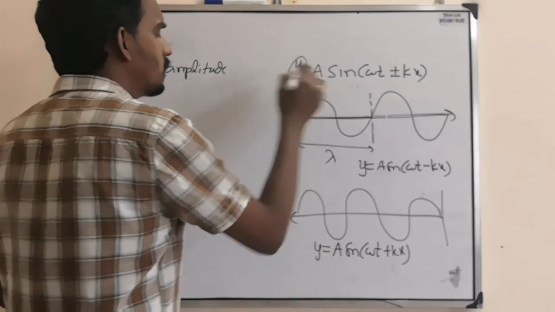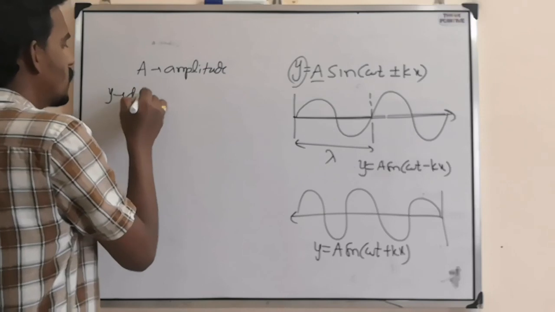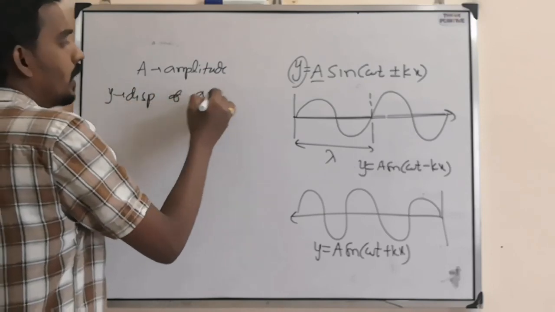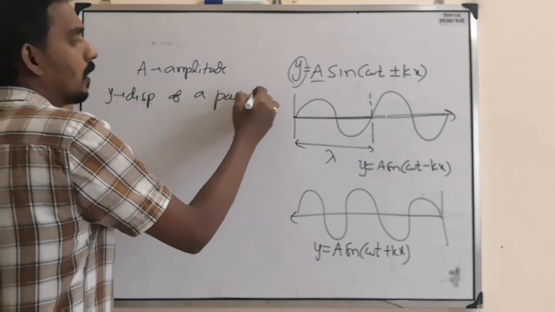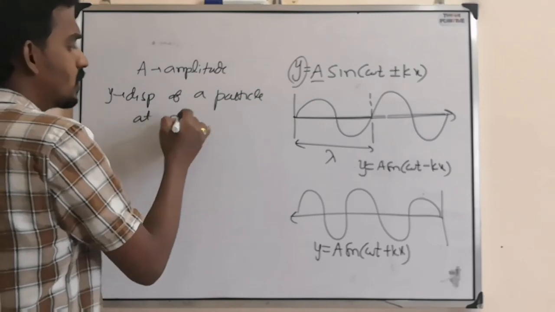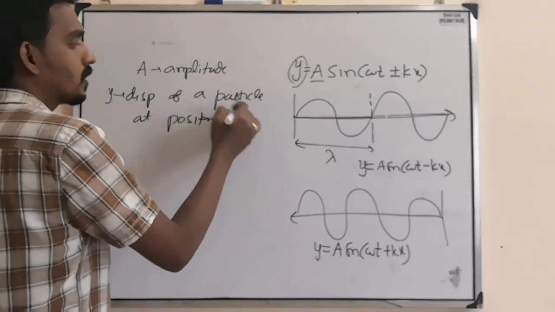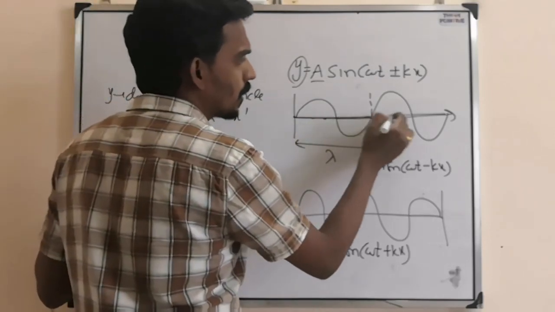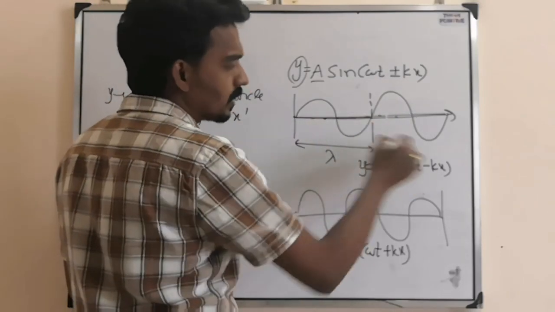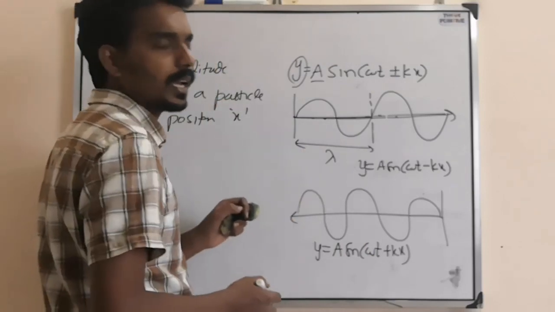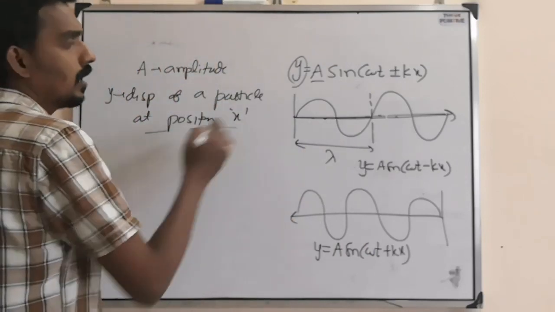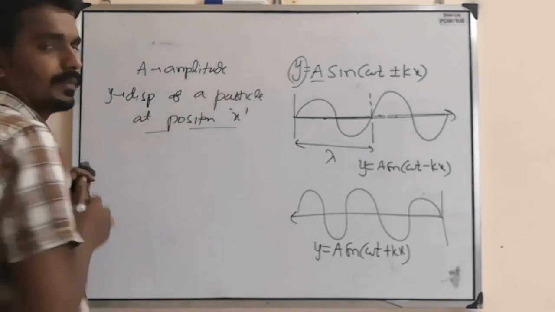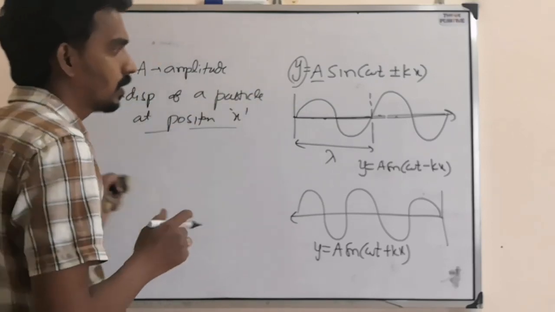Now what is y? y is the displacement of a particle at position x from the starting point. Suppose different particles are vibrating; at a particular distance x and a particular time t, what is the displacement? That is y, the displacement of the particle.